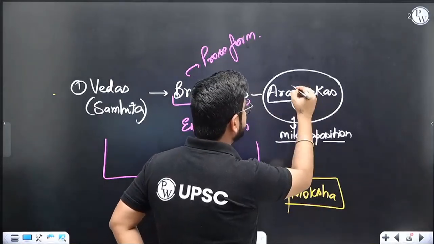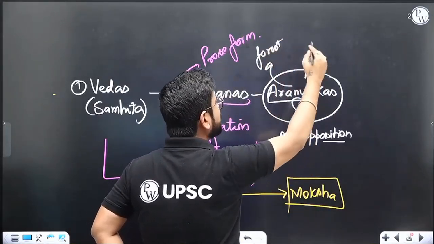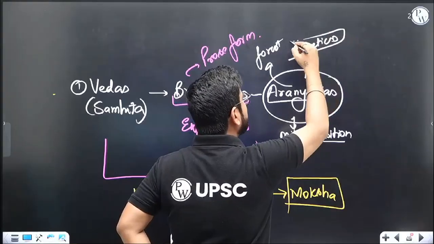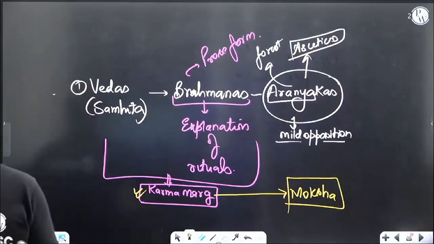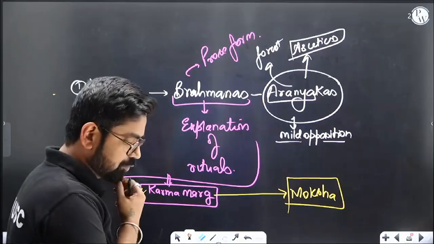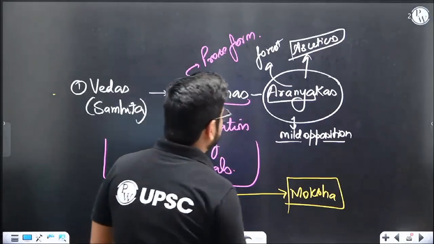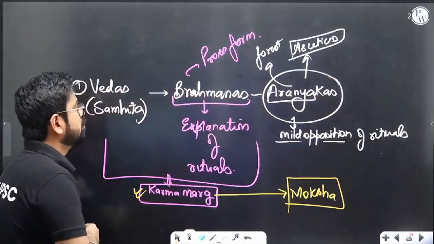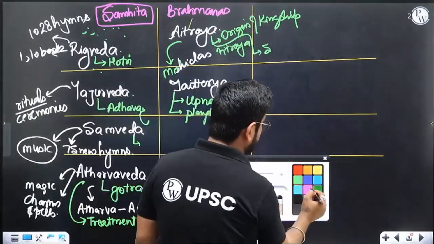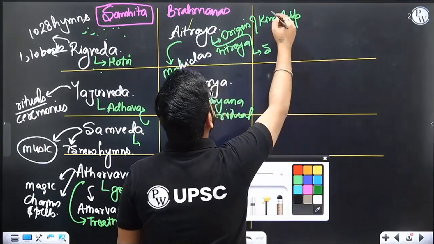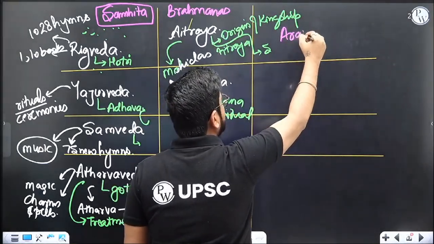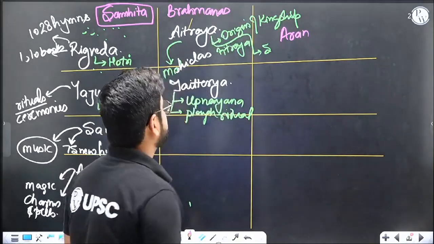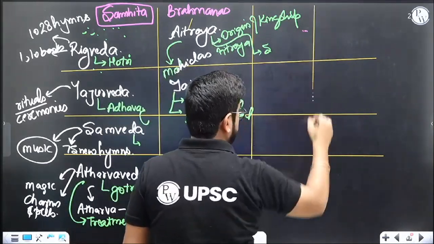These books, Aranya technically means forest, right? So these books are basically for ascetics, those sannyasi who have gone to the forest, or hermits. These books are basically meant for those. If you go to a forest or something, what are the things you should do? So Aranyakas, mild opposition of rituals, and this book is mainly for ascetics. So Aranyakas, you can say, have a philosophical take. I'm writing Aranyakas over here. Is there any Aranyaka which is important? No, we can skip.